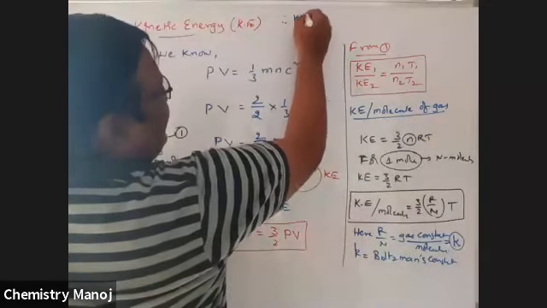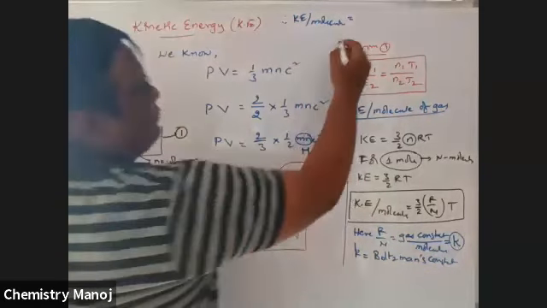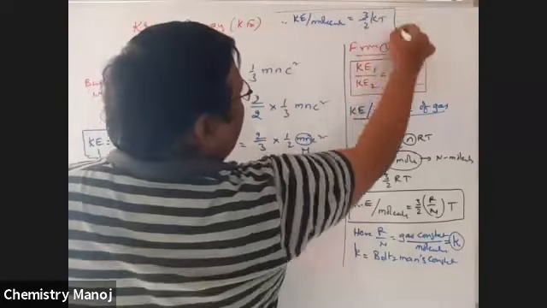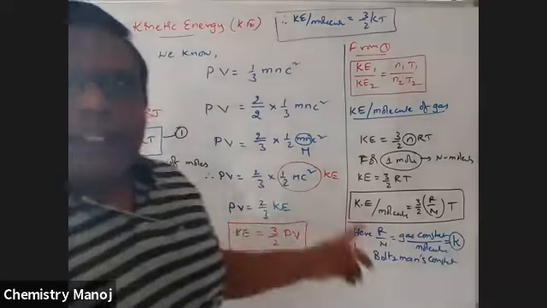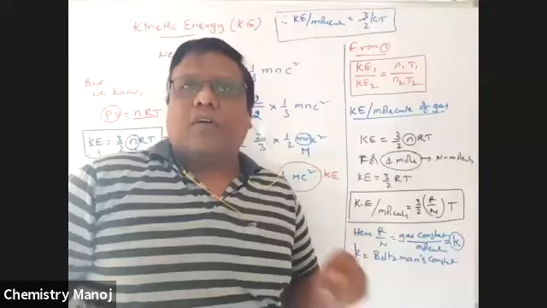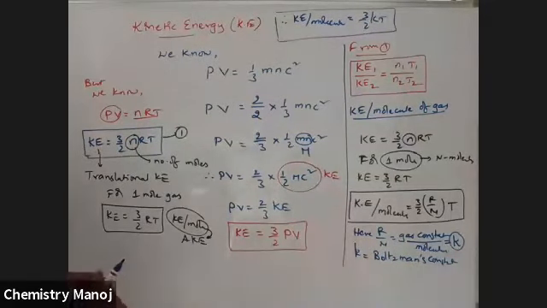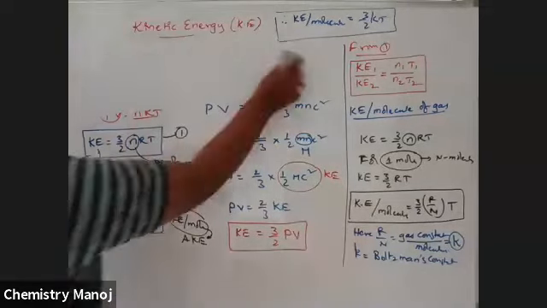Therefore, kinetic energy per molecule is equal to 3 by 2 kT. So that is very, very important. What is K? The universal gas constant per molecule is called the Boltzmann constant. What is its value? R by N value.